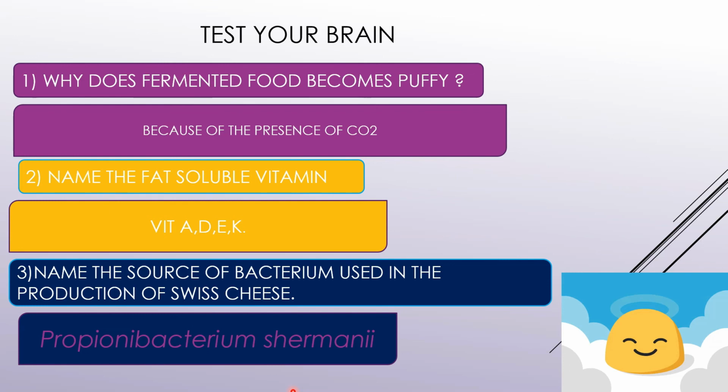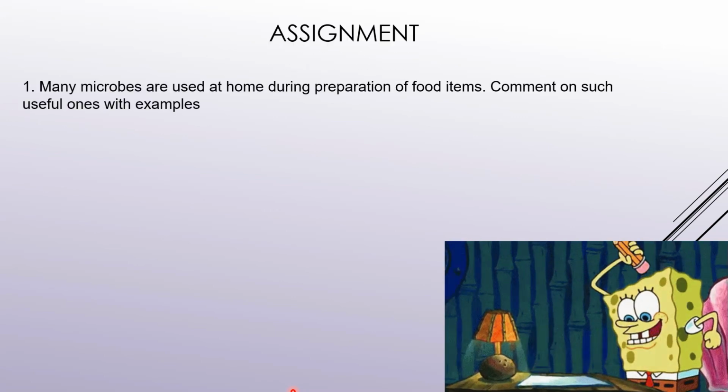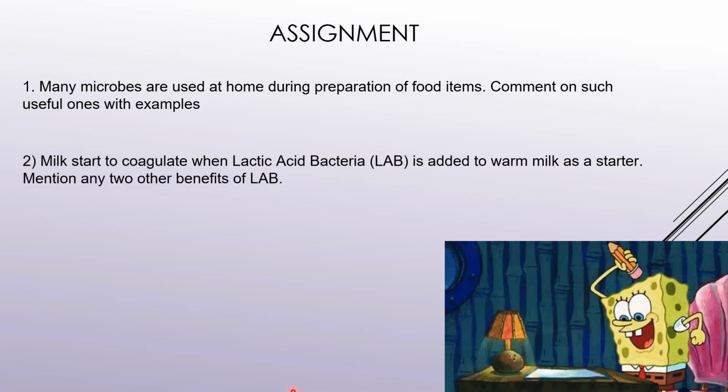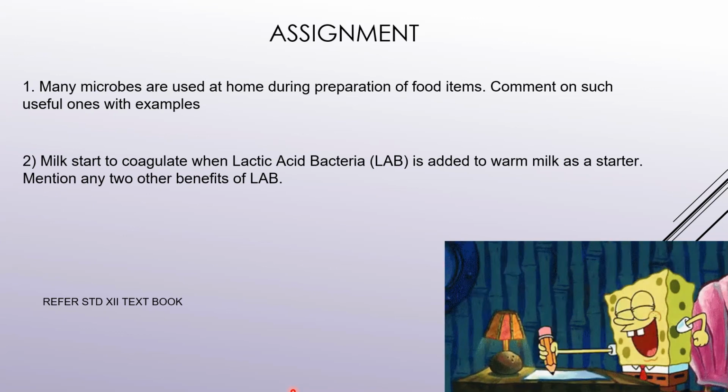I hope you have got the answers correct. Now please take down your assignment. Many microbes are used at home during preparation of food items. Comment on such useful ones with examples. And second, milk starts to coagulate when lactic acid bacteria are added to warm milk as a starter. Mention any other two benefits of lactic acid bacteria. You can refer to the 12th standard textbook for writing this answer. Please make sure you write down the answer in a proper note and in caption format, underlining the important words.